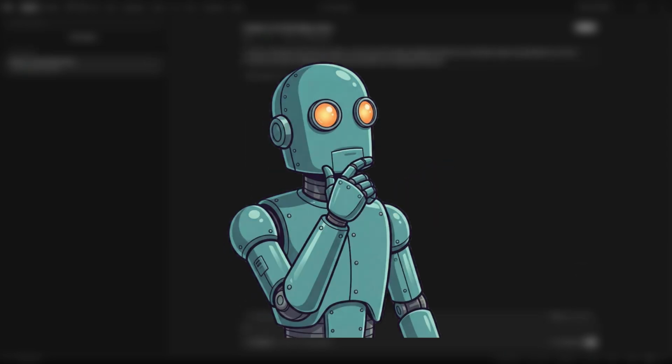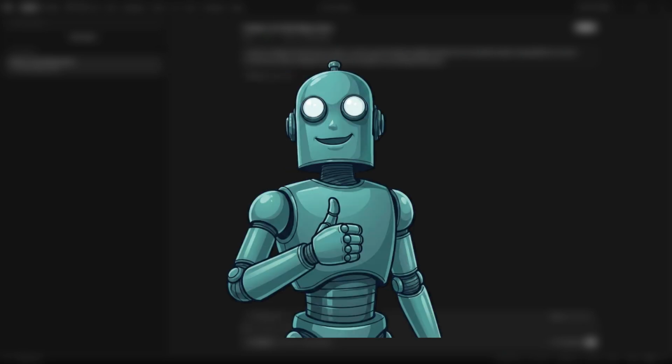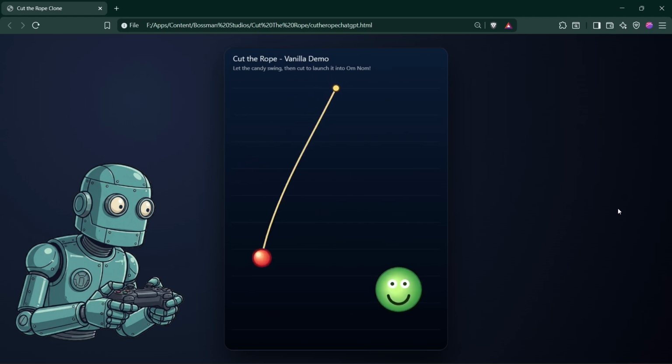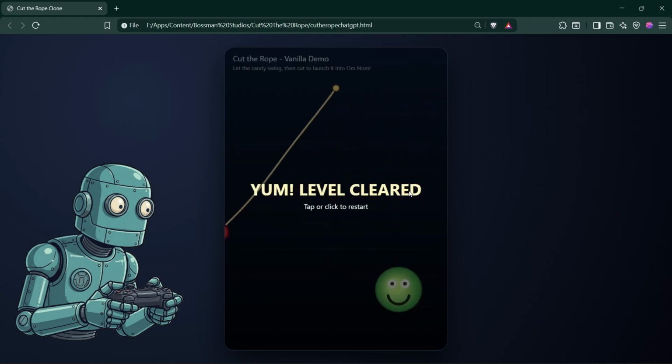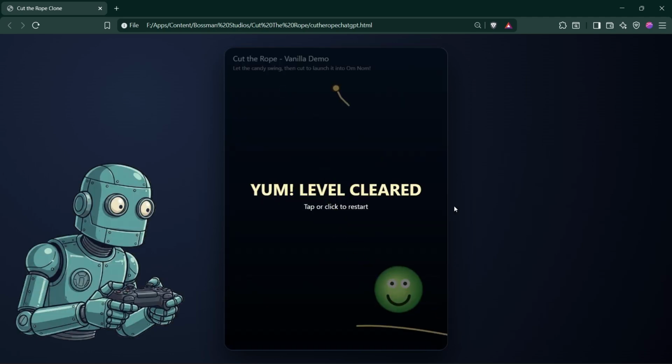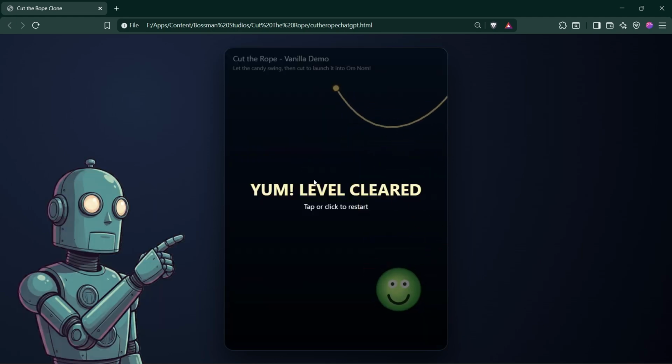After that, it was time to try again. And while it was definitely an improvement, there was still an issue. This time, the ball had some initial momentum, which is already a big step forward. But the problem was that the level would autocomplete. The ball would instantly touch the goal and trigger a win without me doing anything. Still, this wasn't a total failure.